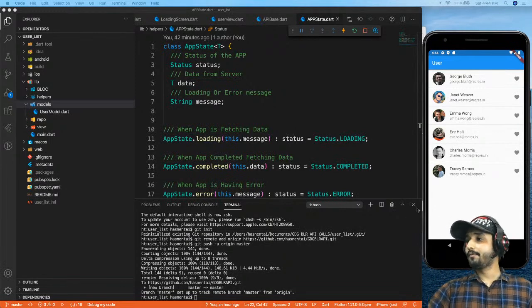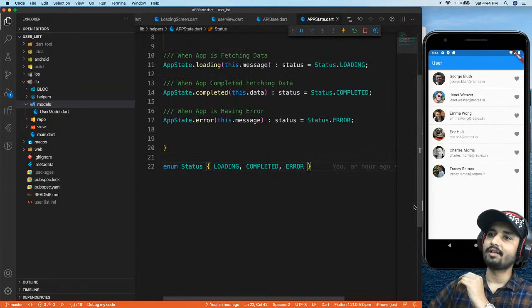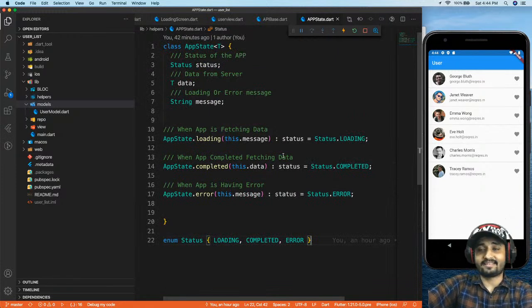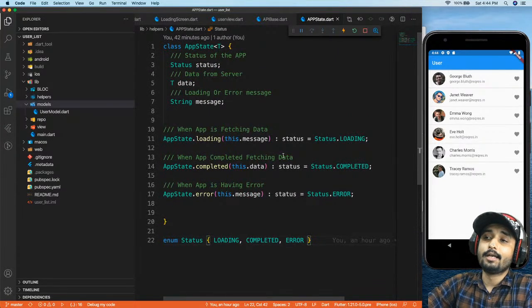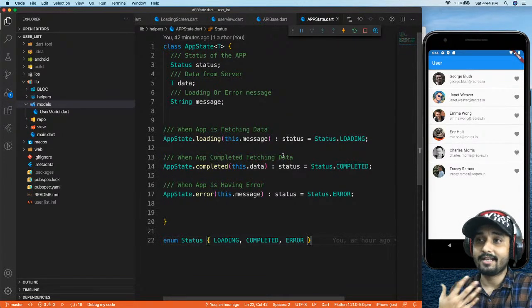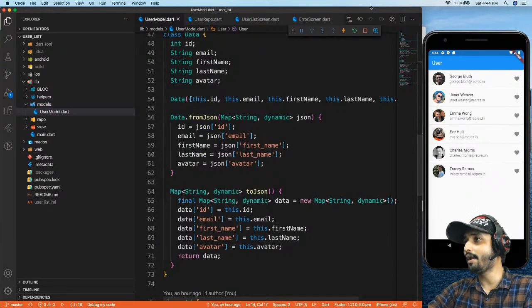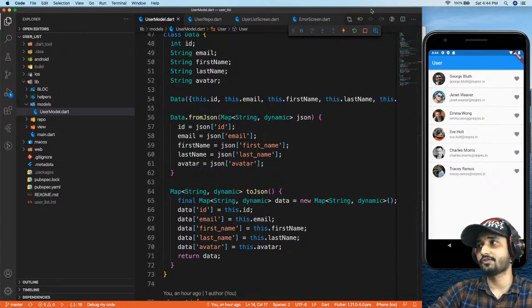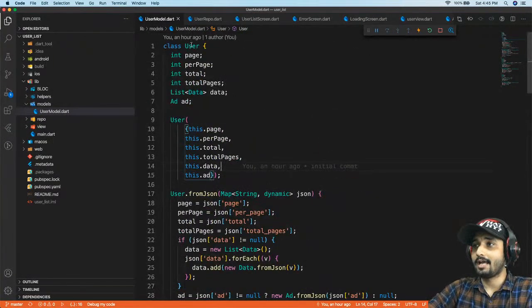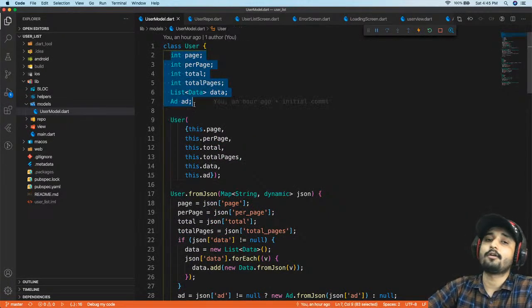Yes, so we were on the app state management, right? So this is how you can manage your state. Now what comes next is how we are going to make models for our data. So right over here inside my user model, for now I'm going to make my screen bigger because we are not going to use the emulator right now. So I have a user class, and this is the type of data I'm going to get from the server.